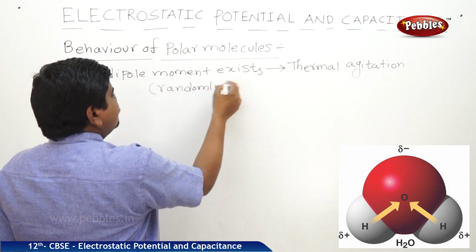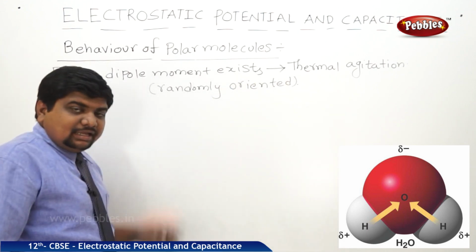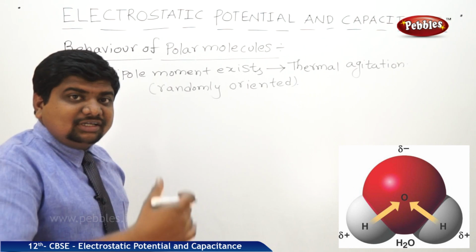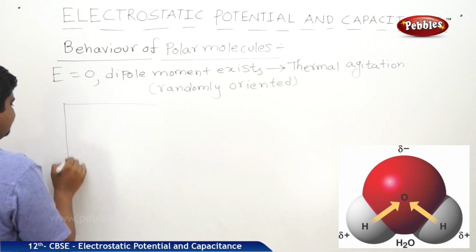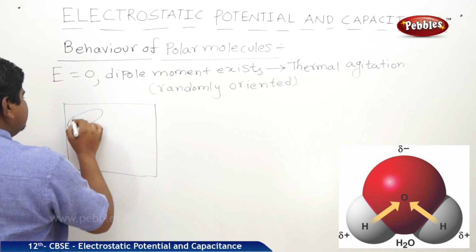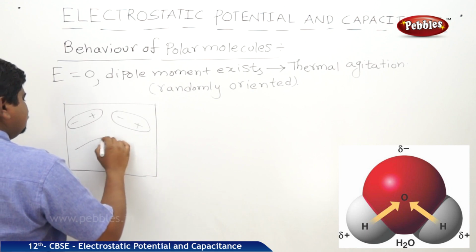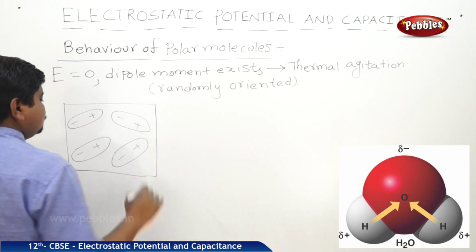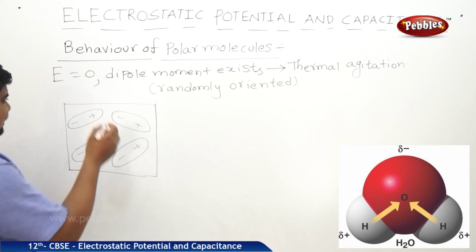Randomly oriented means that when an electric field is applied, this random variation will turn into perfect alignment. So what is the random variation? It will be like this in case of E equal to 0. This is the random variation of the polar molecules in the absence of electric field. I am writing E equal to 0.